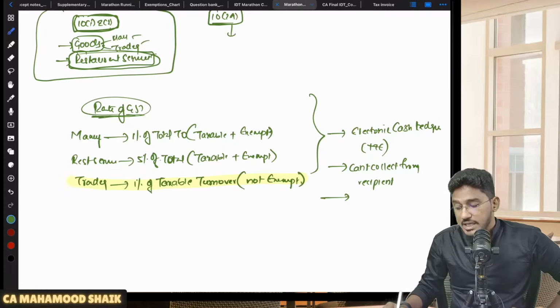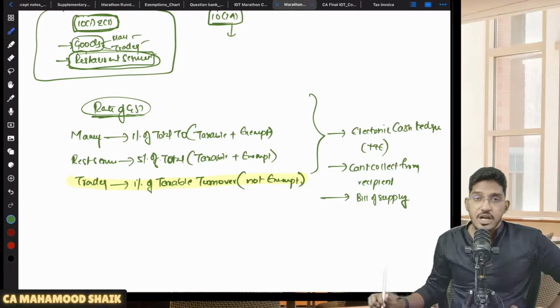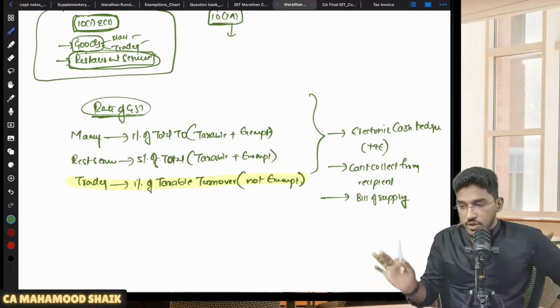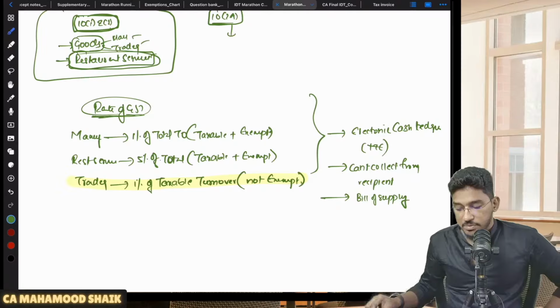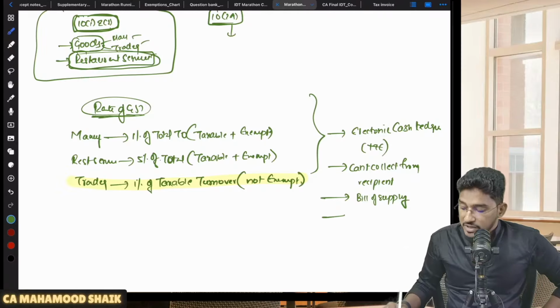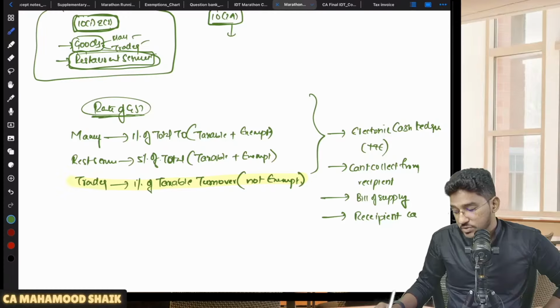And one more thing, in case you are a composition dealer, you can't issue a tax invoice. You have to issue something called a bill of supply without collecting any tax, without charging any tax. Only the value you have to collect, and whatever 1%, 5% you are required to pay, you have to pay it from your own pocket. And even the person who is purchasing from the composition dealer can't avail ITC either. Recipient can't avail ITC.